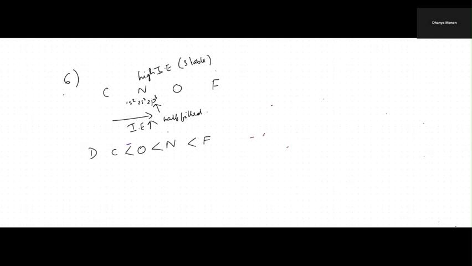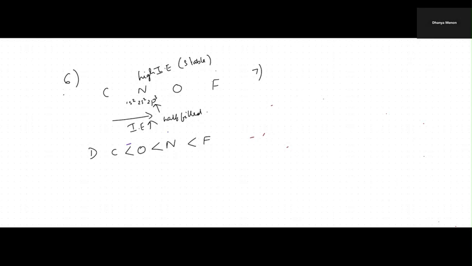Whenever this type of question is given, just write down the order along the period and then check for stable configurations. Coming to the seventh question: the decrease in size from left to right in the actinoid series is greater than the gradual decrease in the lanthanoid series.